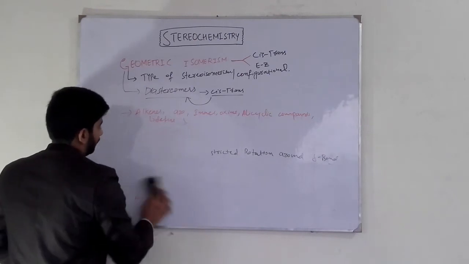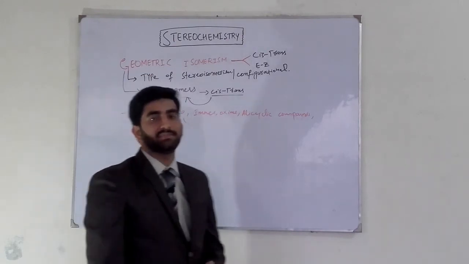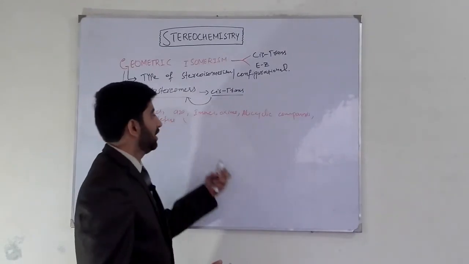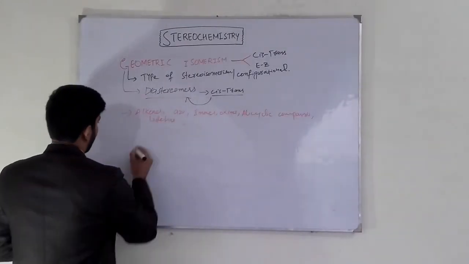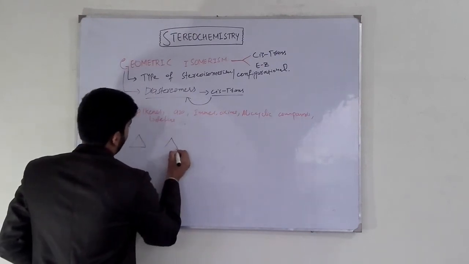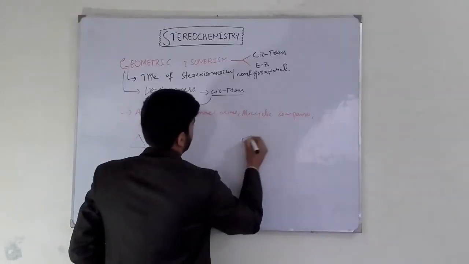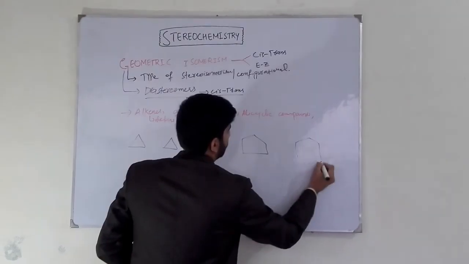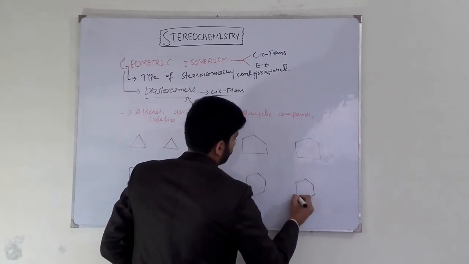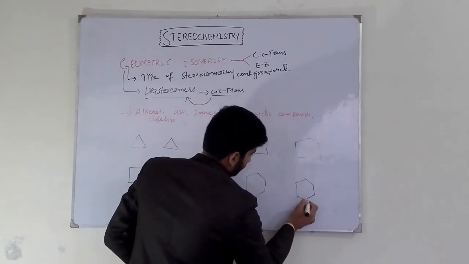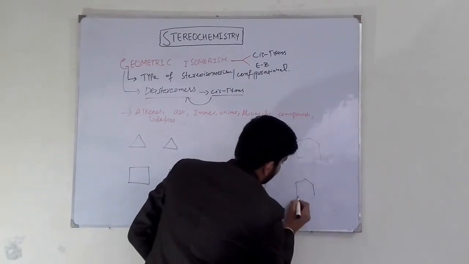And at the end, we have disubstituted derivatives of alicyclic compounds. They show geometric isomerism because atoms in a ring are not free to rotate around the sigma bond, so they show restricted rotation. That's why they show geometric isomerism. If atoms of high priority lie on the same side, then they are cis.